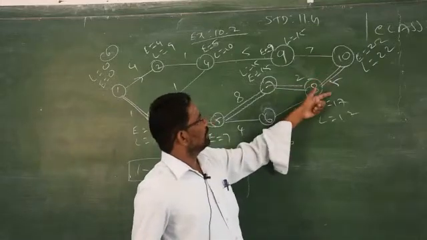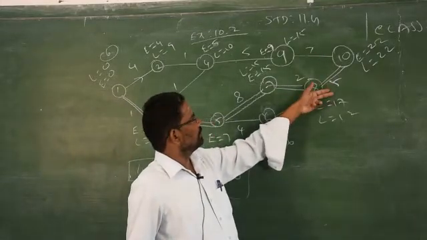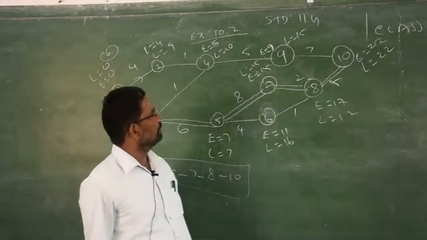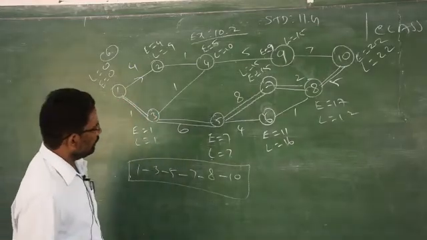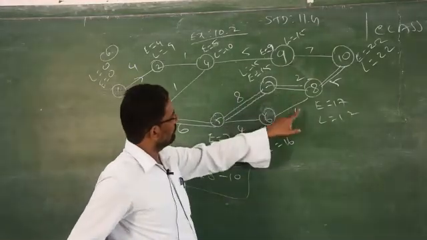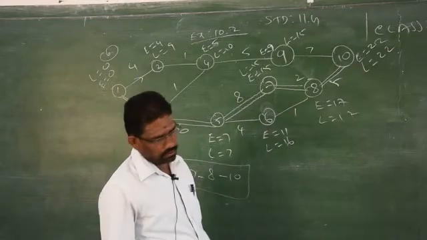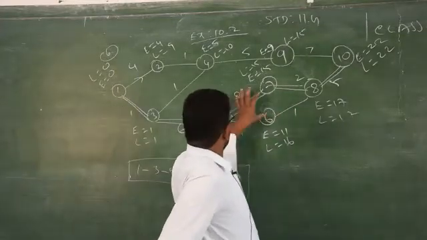These two you have to subtract because only the two ways are there. So 22 minus 15 is 17. And 22 minus 7 is 15. Then we have 8 to 7 and 8 to 6. It is given already in the question. So based on this, you have to do the further.